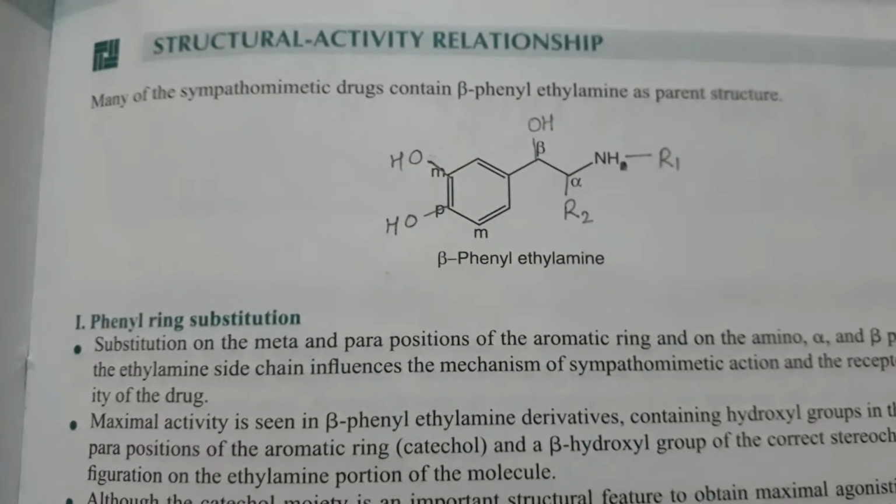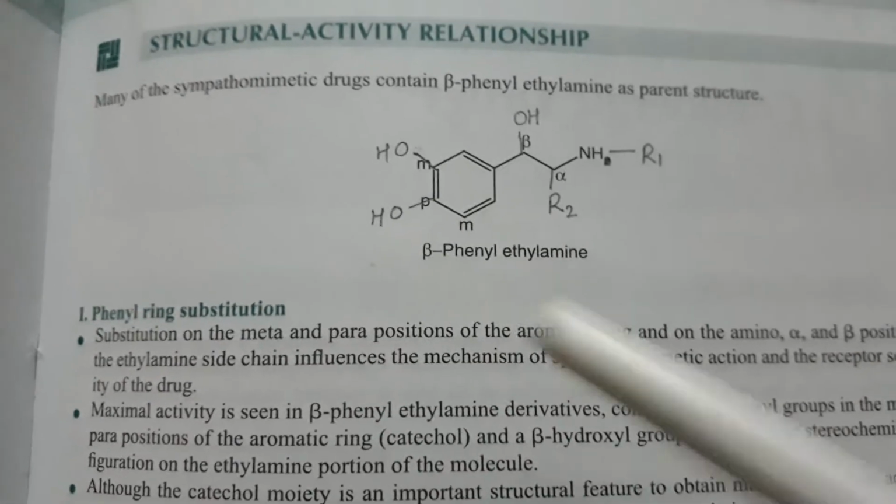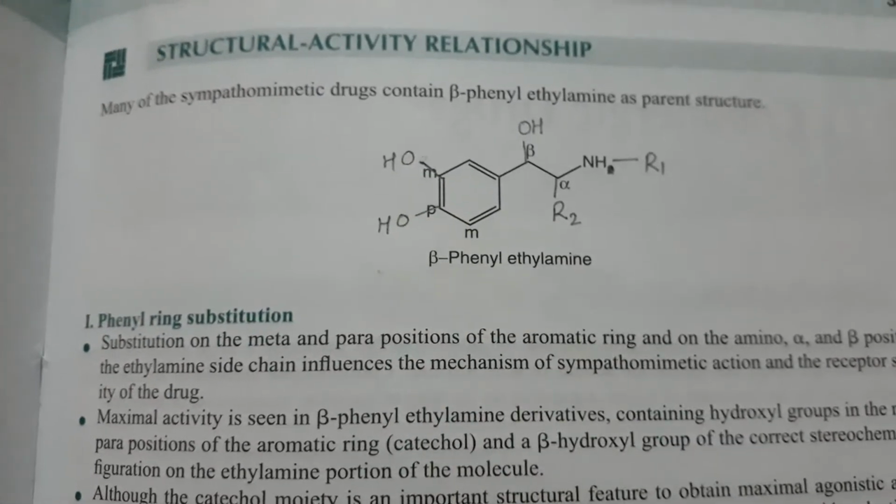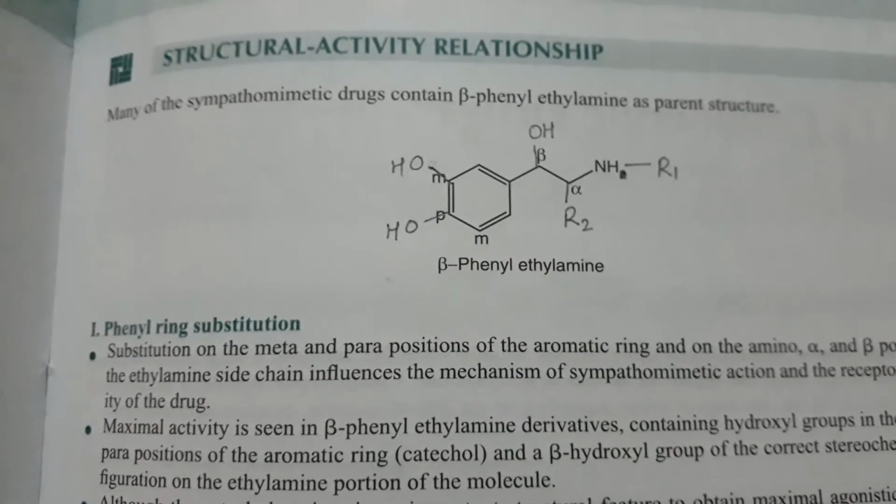Number one, the substitution on the meta position. These are the positions: meta, para, and this one is the meta position.